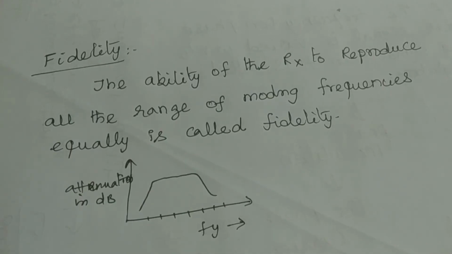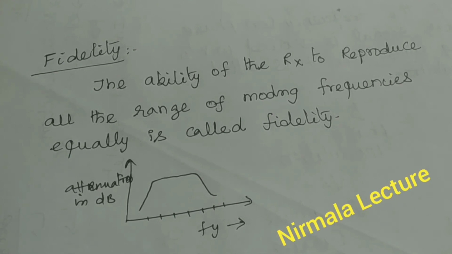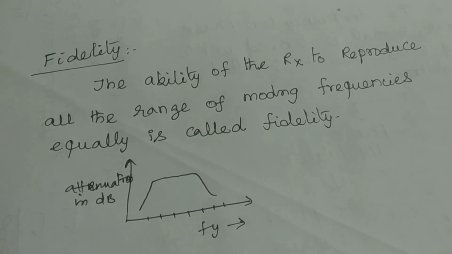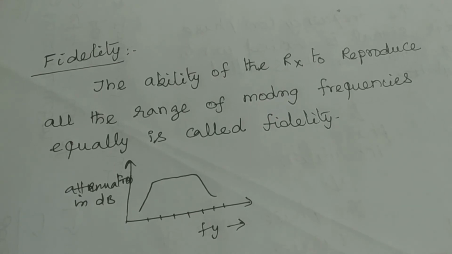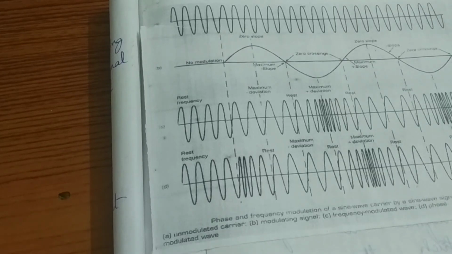We know that in angle modulation fidelity is improved. What is fidelity? It is the ability of the receiver to reproduce all the range of modulating frequencies equally. So this is one of the advantages of angle modulation.